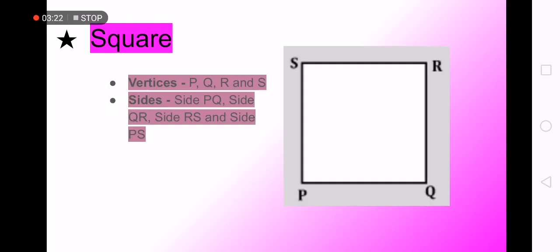Now see, full detail: vertex P, Q, R and S. Side PQ, side QR, side RS and side PS of square. Any doubt? You can ask.